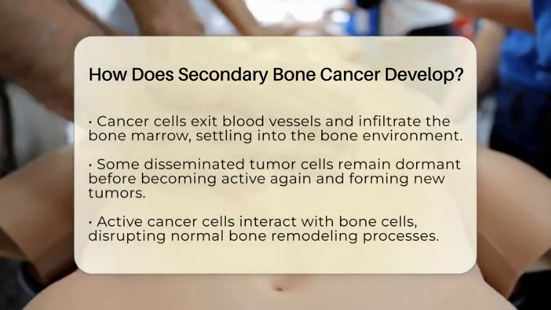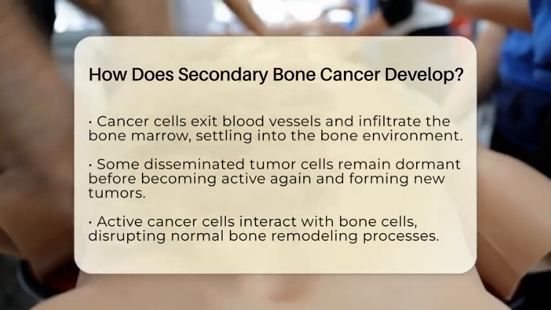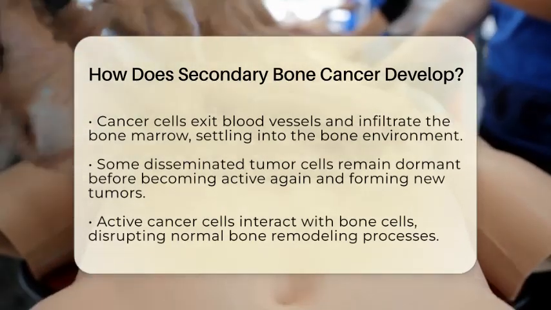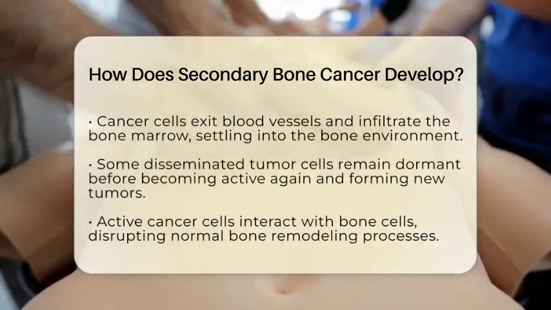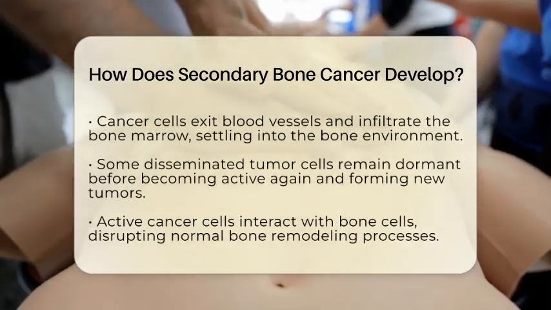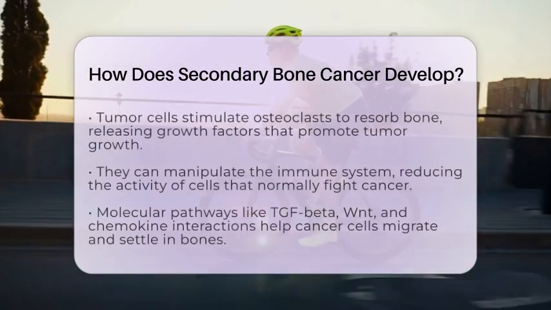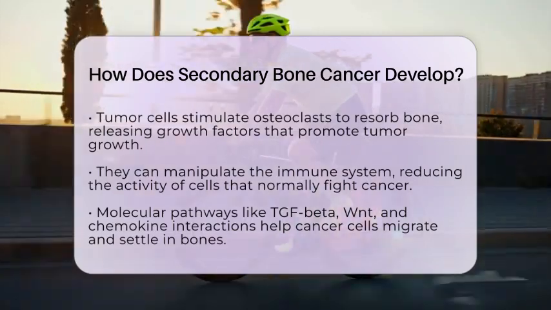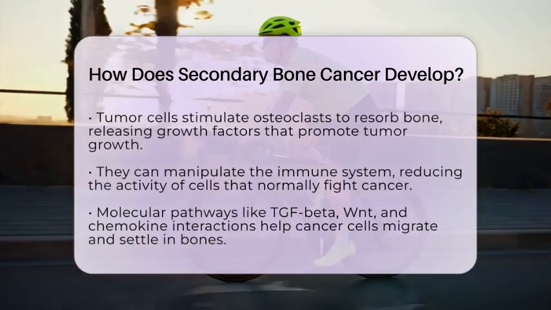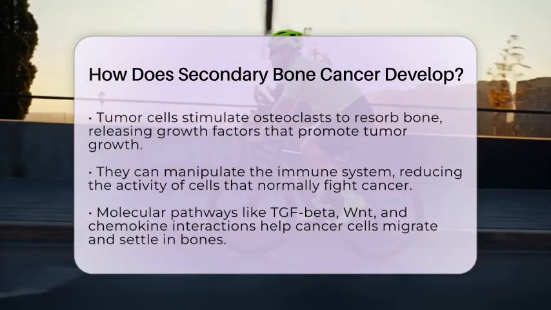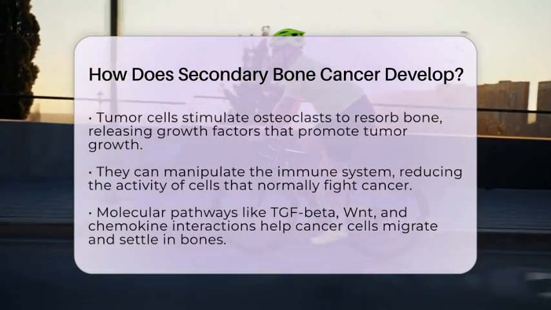Once established, cancer cells interact with the bone's natural cells, like osteoblasts that build bone and osteoclasts that resorb or break down bone. This interaction disrupts the normal balance of bone remodeling, leading to either bone destruction or abnormal bone formation. This process creates a vicious cycle. Tumor cells stimulate osteoclasts to resorb bone, releasing growth factors stored in the bone, such as transforming growth factor beta. These growth factors then promote further tumor growth and bone destruction.